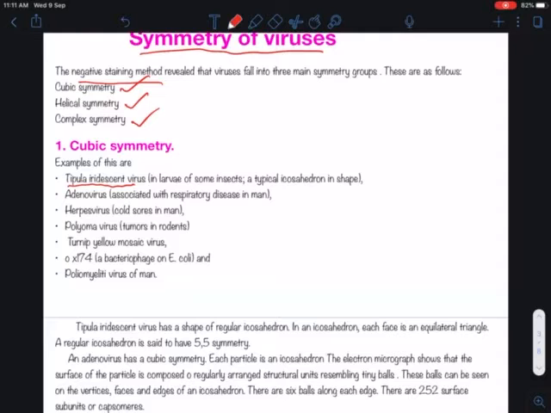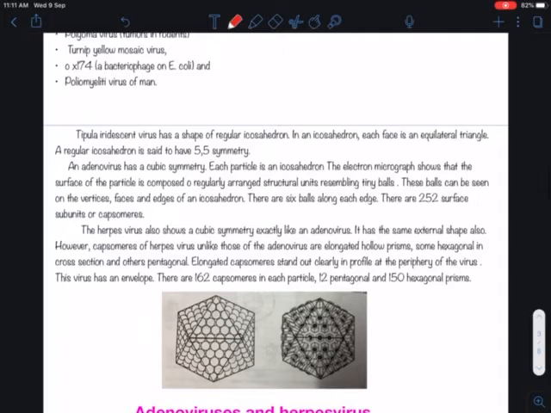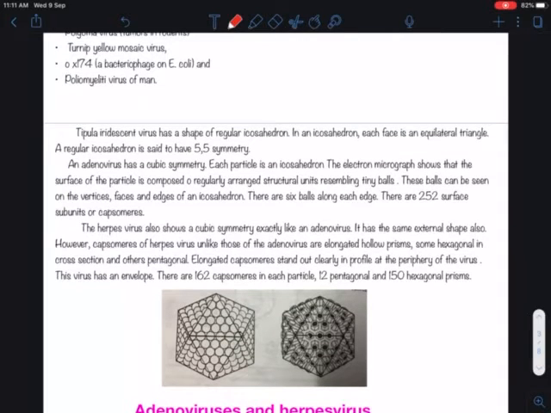Then herpes virus, which causes cold sores in man. Polyoma viruses, which cause tumors in rodents. Then turnip yellow mosaic virus. Then phi X174, a bacteriophage on E. coli, and then poliomyelitis virus of man. These are some examples of cubic symmetry in viruses.